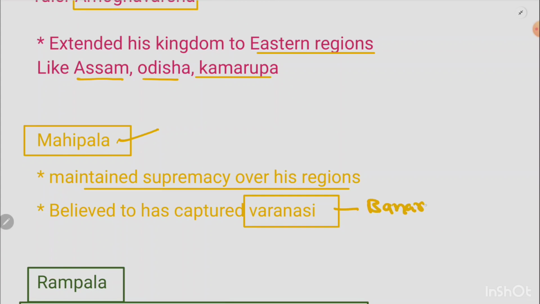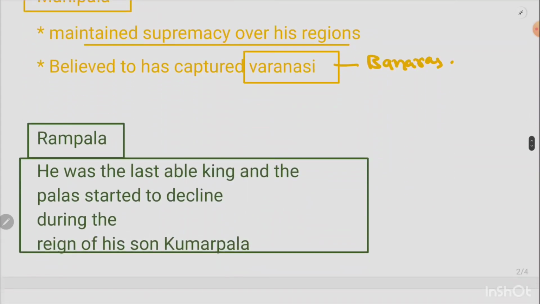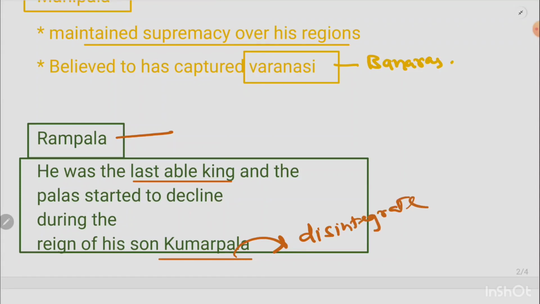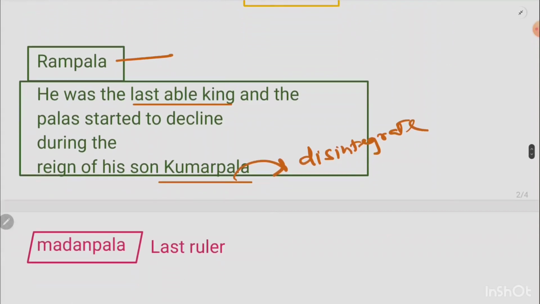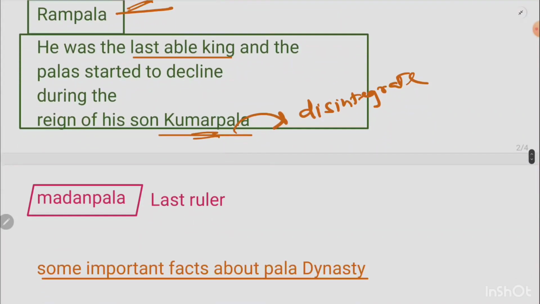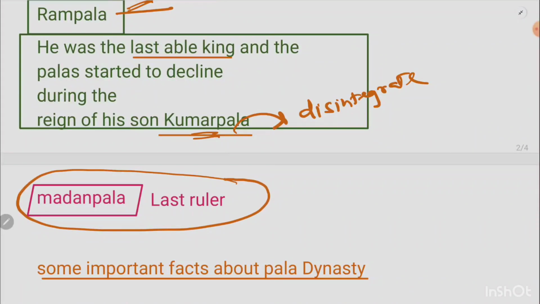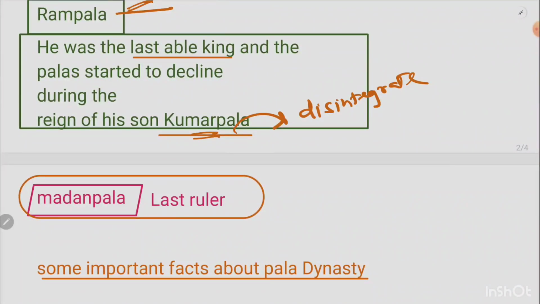Okay, right. Now, after Mahipala, the next ruler was Rampala. Okay, and he is supposed to have been the last able king of the Pala dynasty, because after Rampala, his son, whose name was Kumarapala, was not that potent a man, and during his reign, his kingdom started to disintegrate. Okay, so whenever a kingdom starts to disintegrate, it is a clear sign that the kingdom is about to be vanquished. Rampala was the last able ruler, and after him there was Kumarapala, in whose time the decline started. But the last king, in whose time the kingdom completely vanished, was Madanapala, who is supposed to be the last ruler of the Pala dynasty.